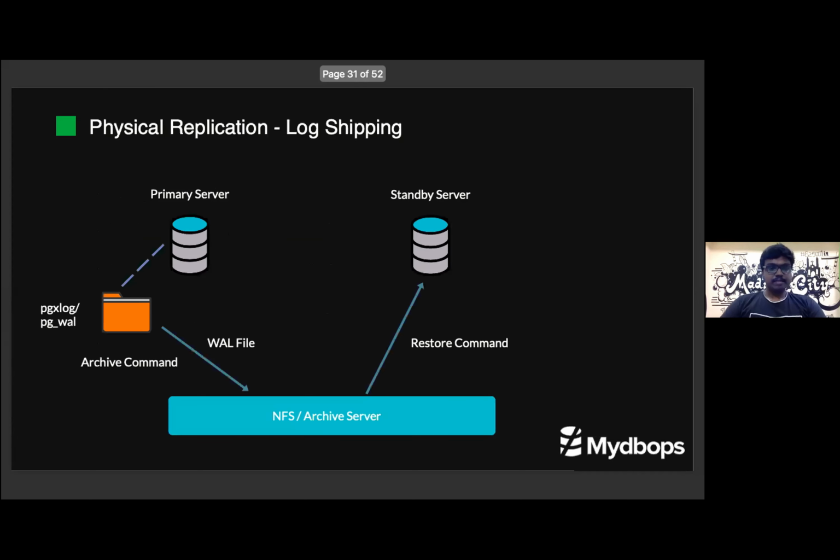This block diagram explains it in detail. Consider the primary server. We are making some commits. Those transactions will be written to the pg_xlog or pg_wal files. Once the WAL file is filled, the archive command will get triggered. The archive command will send the WAL files to the NFS or archive server, from where they can be fetched by the standby. On standby, once it detects the new WAL file, it will use the restore command to restore the WAL files. So this is the process of log shipping.